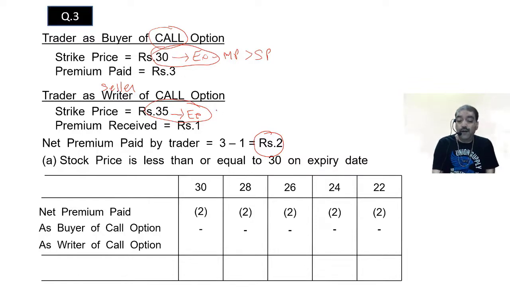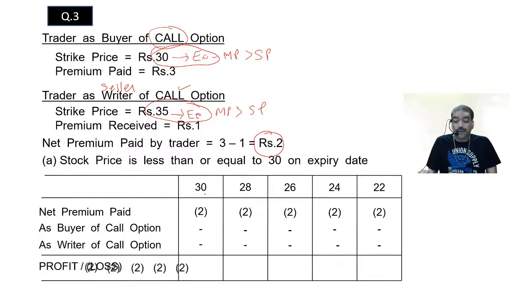When will it be exercised? When the market price is more than strike price, because again it is a call option here. So when it is more than 35, but 35 itself is not there. More than 35. Do we have market price more than 35? No, we have everything less than 30. 30 and less than 30. So the counterparty in the second case will also not exercise the option. So I don't have to do anything. So what is my profit or loss? I will be suffering loss only. Whatever premium I have paid, net premium paid, 2 rupees, that is my loss.